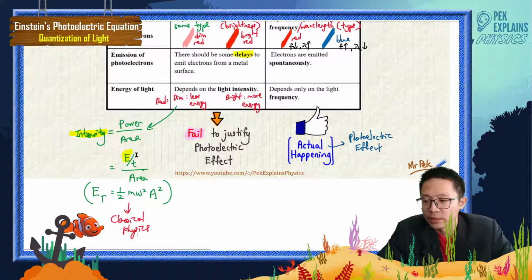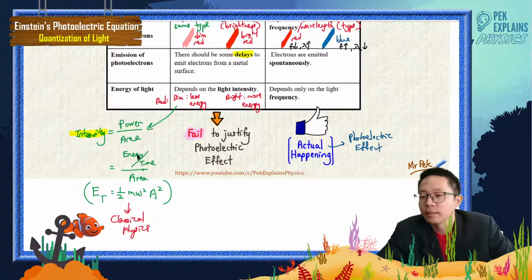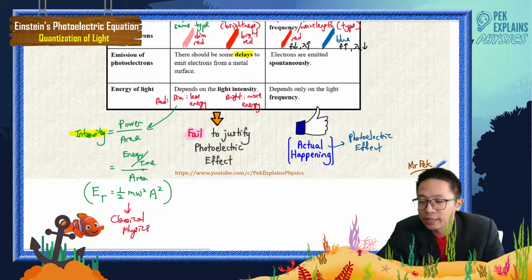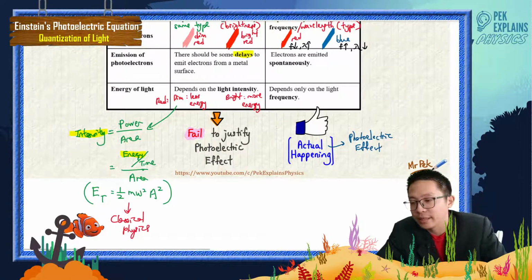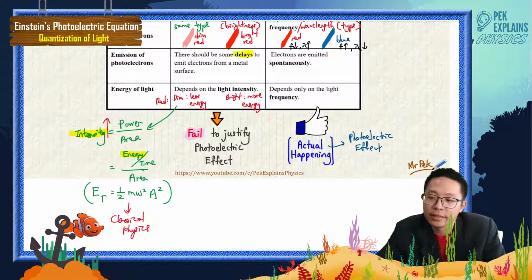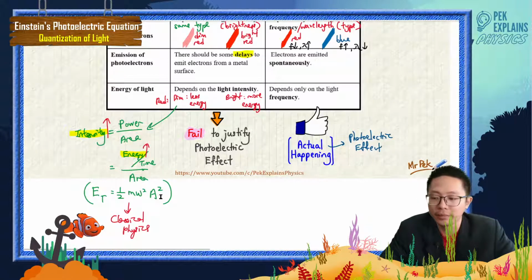Maybe I should write here energy over time, which is the power. Power is energy over time. So in classical physics, intensity is proportional to the energy. The higher the intensity of light, the more the energy of light. But that is for classical physics.